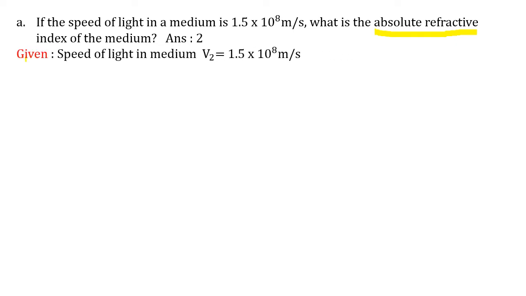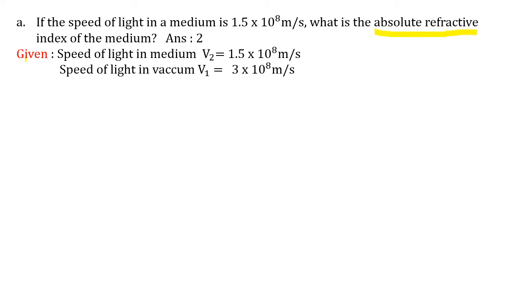Given: speed of light in medium, we'll assume as v2, which is equal to 1.5 into 10 raised to 8 meter per second. Why v2? Because as I told you, absolute refractive means your first medium is always going to be a vacuum, and therefore the speed of light in the medium we are considering as v2. So v1 will be nothing but the speed of light in vacuum. Speed of light in vacuum, v1, is equal to 3 into 10 raised to 8 meter per second.